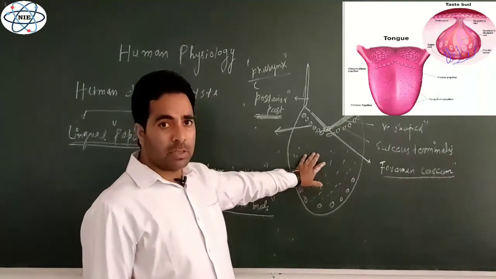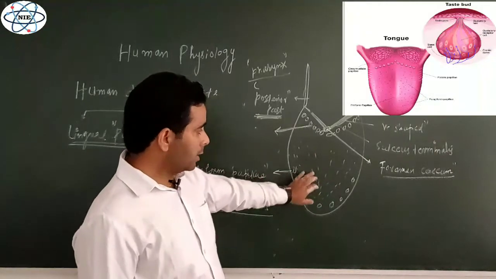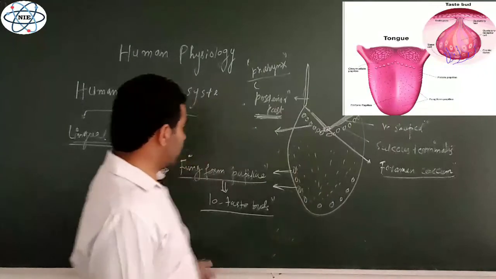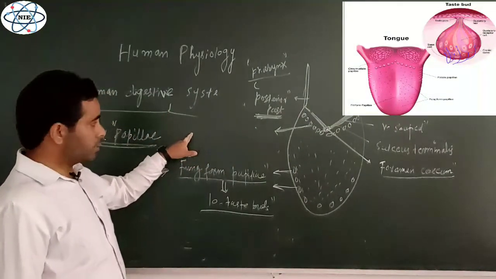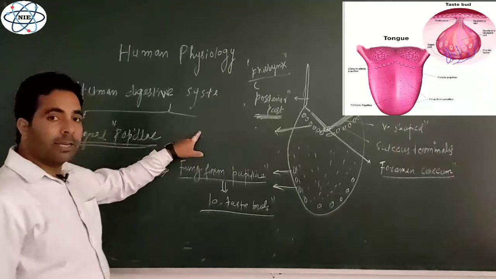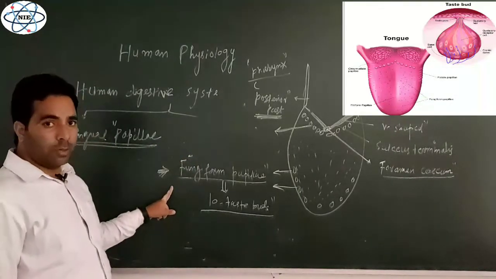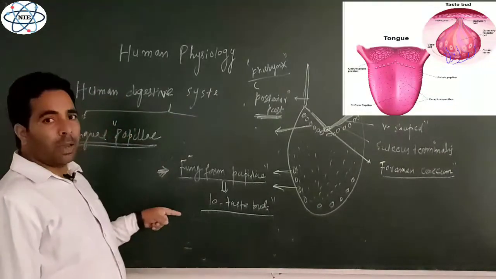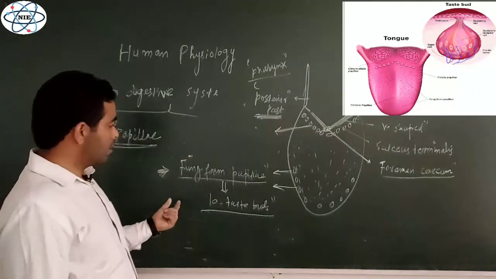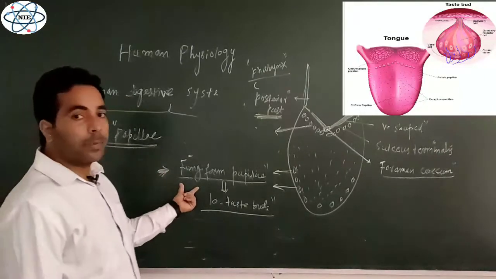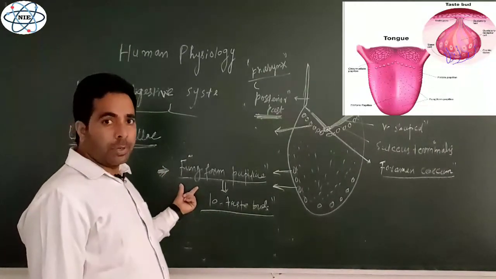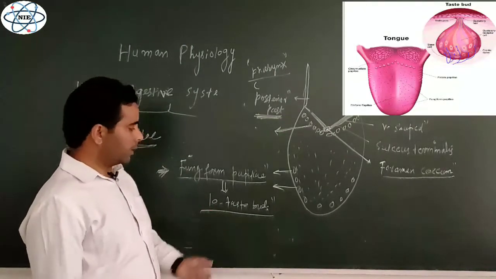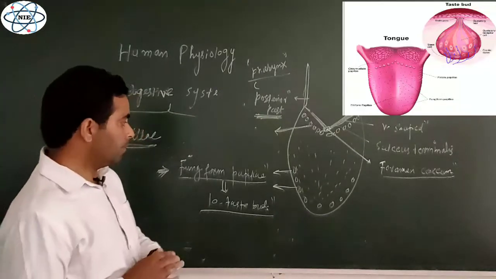Now, we have discussed the oral part of the tongue. On the oral part of the tongue, there are some raised structures, some papillae, and these papillae are of various types. What are the various types of papillae? We discussed the first one, the largest in size, circumvallate papillae. Then the second, the foliate papillae, which is generally absent on the surface of the human tongue. Then the third one is filiform papillae, which are smallest and without taste buds. And lastly we discussed the fungiform papillae, which are mushroom shaped and contain taste buds, 10 taste buds in each fungiform papilla.